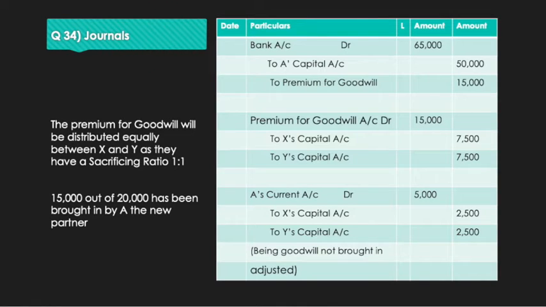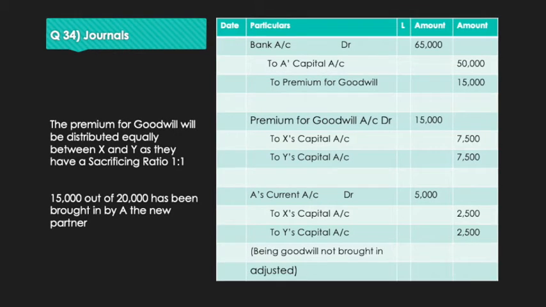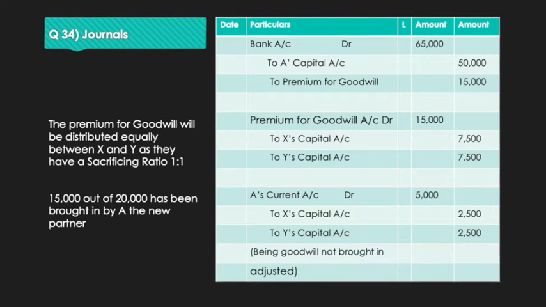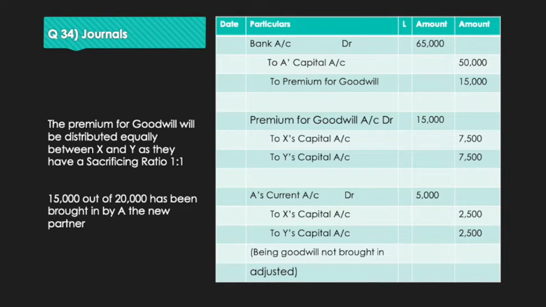After doing the calculation of the new profit sharing ratio, 5 is to 3 is to 2 is to 2, and understanding the fact that A has taken his share from only X and Y, let us now go to the journal entries. Here we can see very clearly the format of the journal, which is date, particulars, ledger folio, amount and amount.